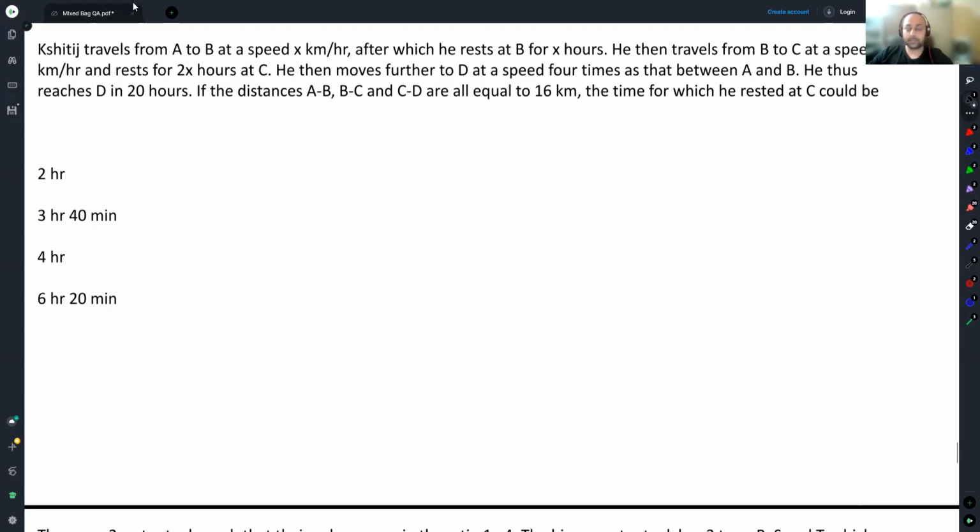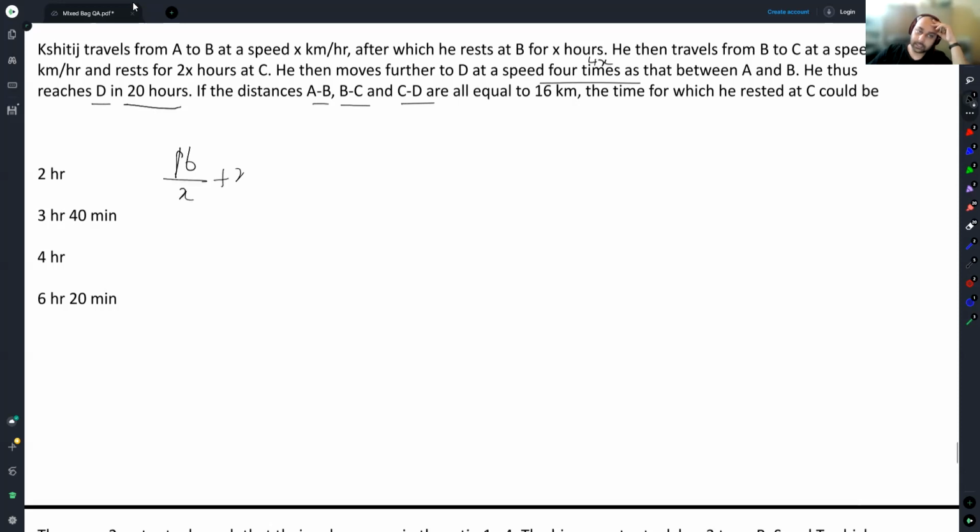Chetish travels from A to B at a speed of x km per hour, after which he rests at B for x hours. He then travels from B to C at a speed of 2x km per hour and rests for 2x hours at C. Then he moves further to D at a speed 4 times that between A and B, or a speed of 4x. He thus reaches D in 20 hours. What is the distance? If the distances AB, BC, CD are all equal to 16, the time for which he rested at C could be, look at this,